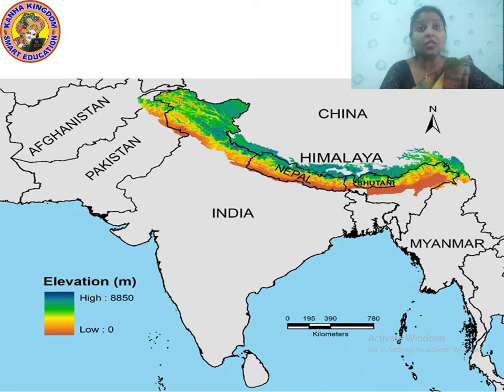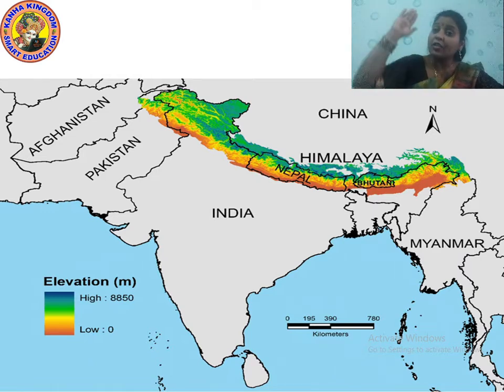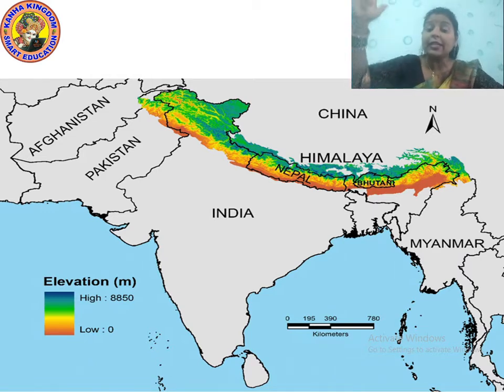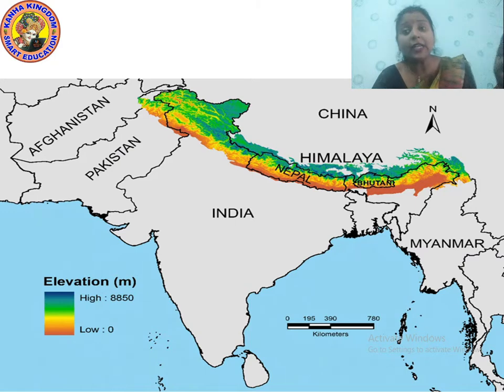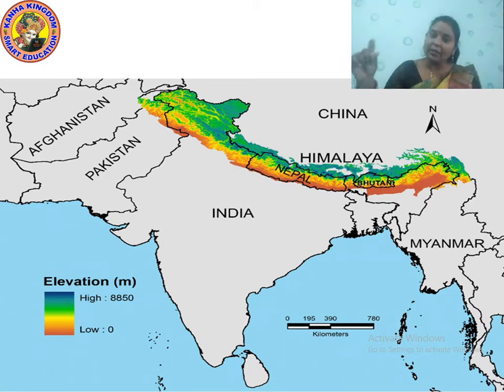So just imagine the Himalayas are at so much of the height. Starting from the ground level 0, it is rising and rising up to 8,850. Students, you have to take a physical map. You have to color the Himalayan ranges, the northern Himalayas, and paste it in your notebook.